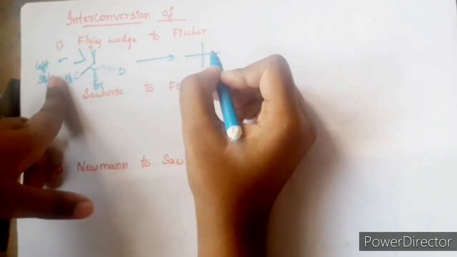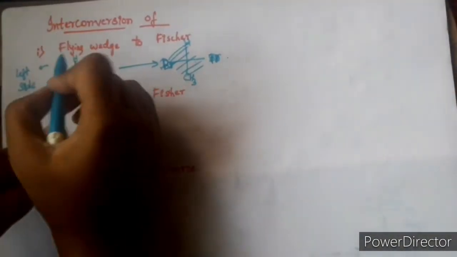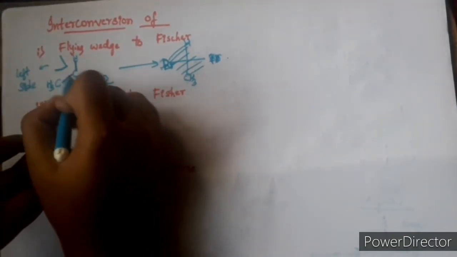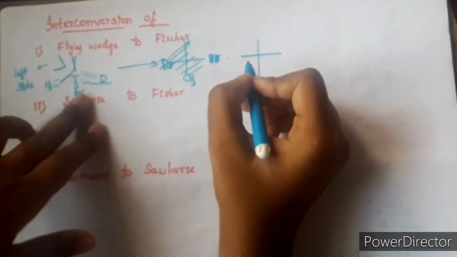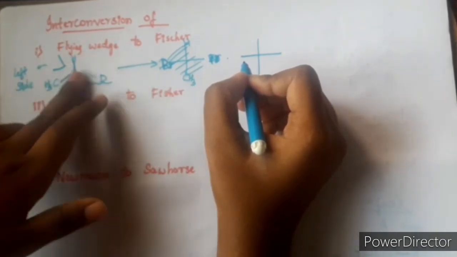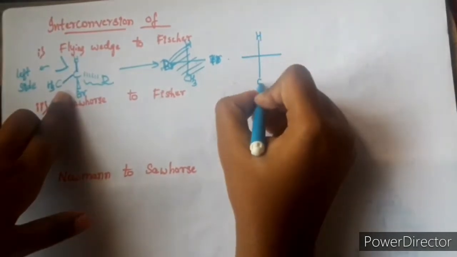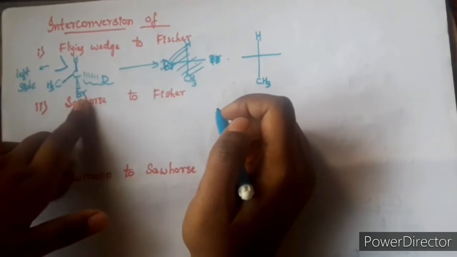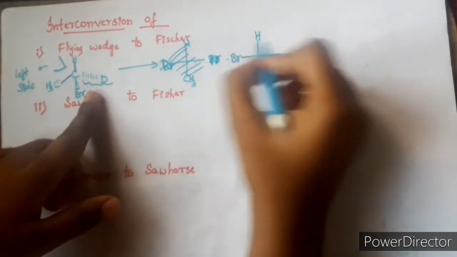This V shape is on the left side, which means the group above will be present on the left side. Guys, if the bend is on the left side, we will represent the above group on the left side in the Fischer projection. These normal lines, the groups on the plane, are written as they are. H is above, so I write it above, CH3 below. And the bend is on the left side, so I write the group that was above the plane on the left side, and D remains here.